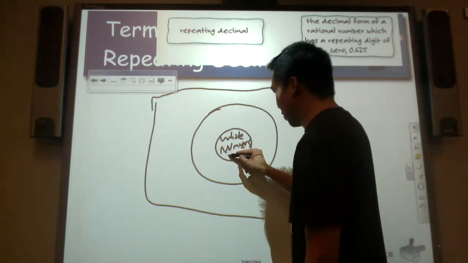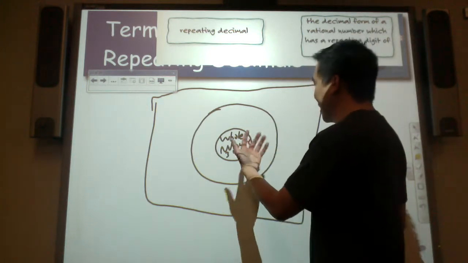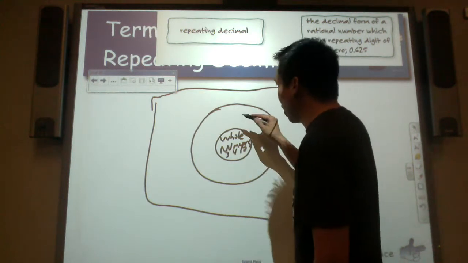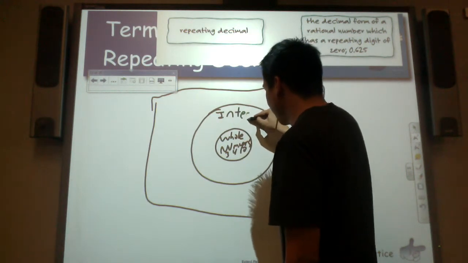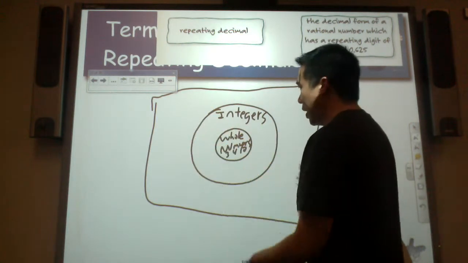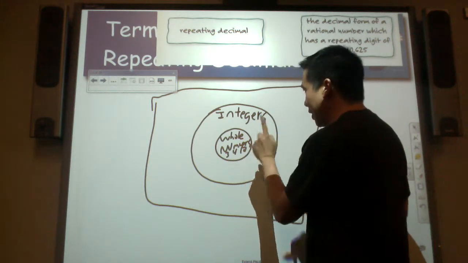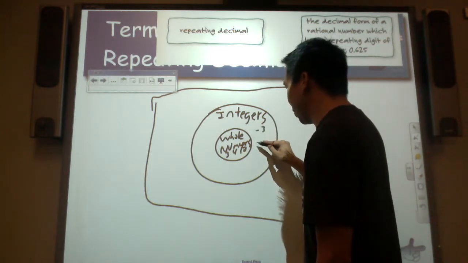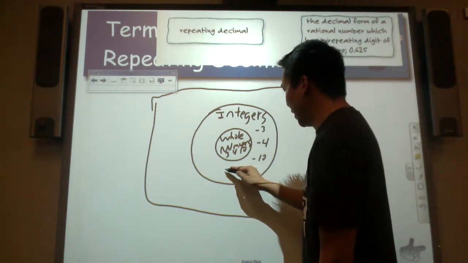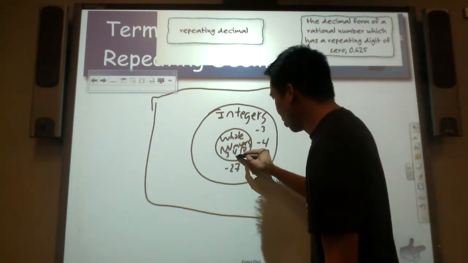Whole numbers could be like 3, 4, 10, 12, 18, 0, 19, 25, 26. Whole numbers can go into integers. These whole numbers are part of the integer group. So what type of numbers are integers? 3, 4, 10, including its opposite, -3, -4, -10. So if you have -27, what would the whole number be? 27.